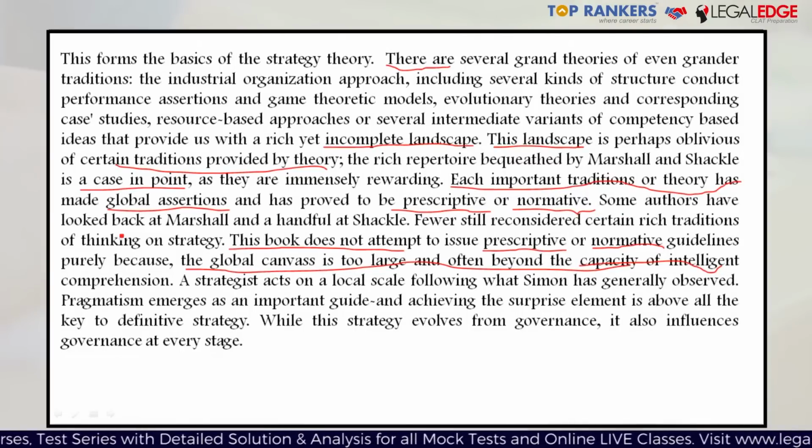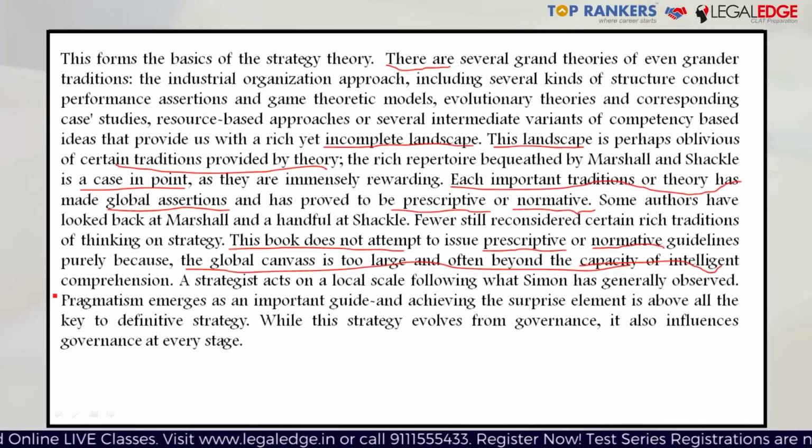Some authors have looked back at Marshall and a handful at Shackle. So this eliminates our option A, that they fail to account of contributions of Marshall and Shackle, because here we come to know that some authors have taken into account Marshall and Shackle. So option A is eliminated. Now, fewer still reconsidered certain rich traditions of thinking on strategy. Okay, this book does not attempt to issue prescriptive normative guidelines because the global canvas is too large and often beyond the capacity of intelligent comprehension.